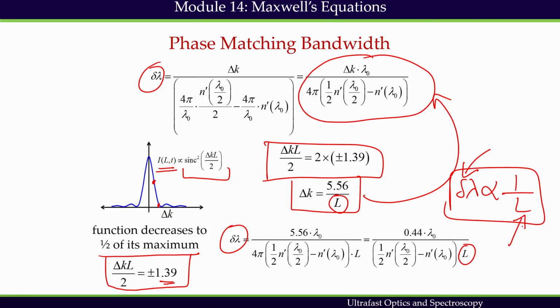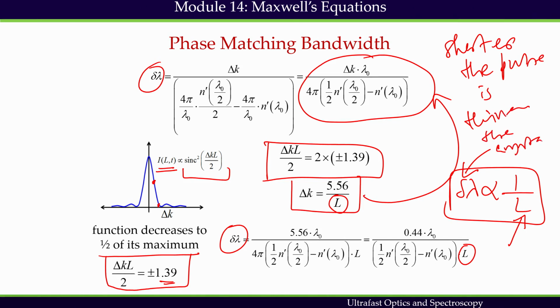This suggests that although in a medium I may achieve phase matching for the center frequency component, in order to gather other frequency components I need to use a thin crystal. The shorter the pulse is, the thinner the crystal we need. So this is the take home message we have.